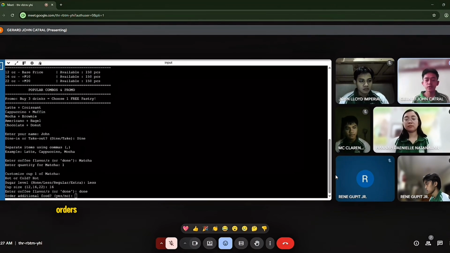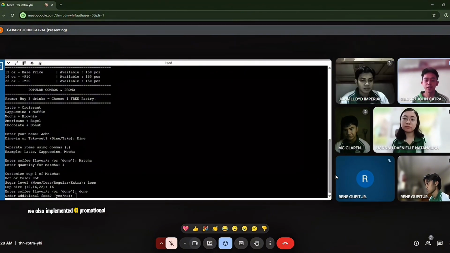Next is for the food orders, combos, and promo system. After choosing coffee, the user can also order additional food items using the order food option function. Each coffee flavor also has a combo suggestion. For example, latte is paired with a croissant. The system automatically offers the combo and the user can choose to accept it or not.